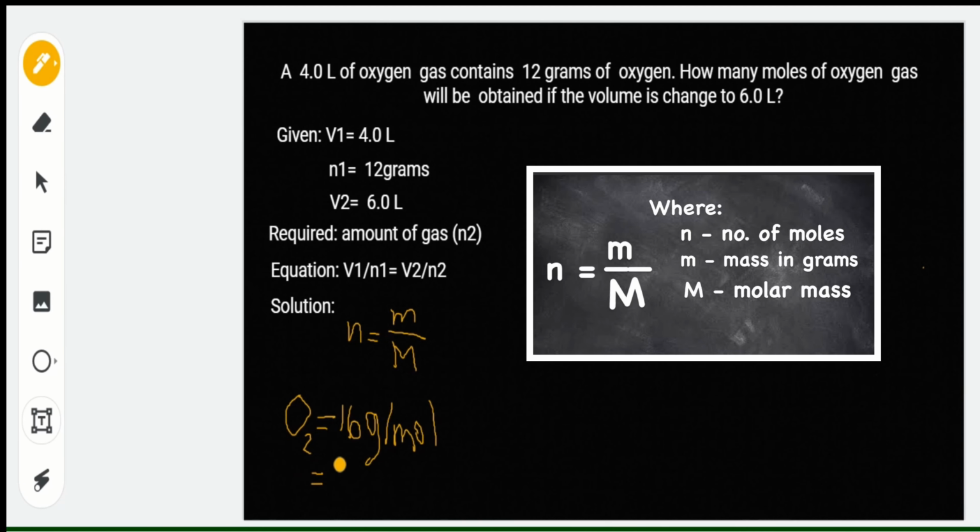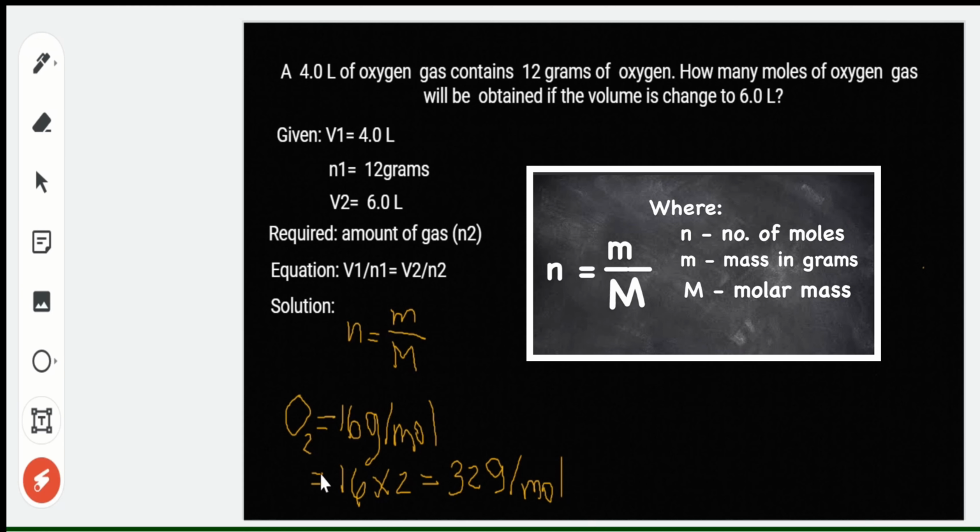So, 16 grams times 2, and that is equal to 32 grams per mole. Ibig sabihin, for every 1 mole of oxygen, meron tayong 32 grams.